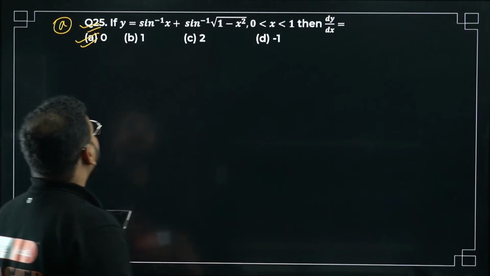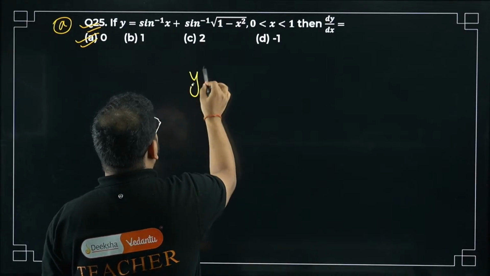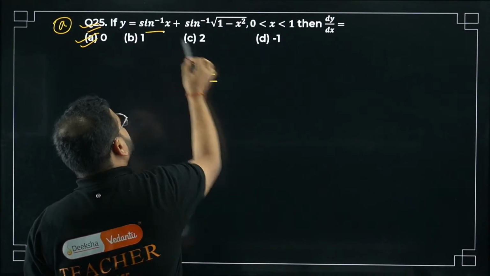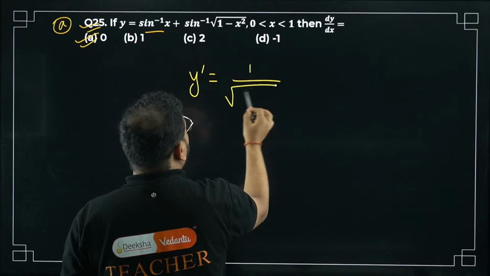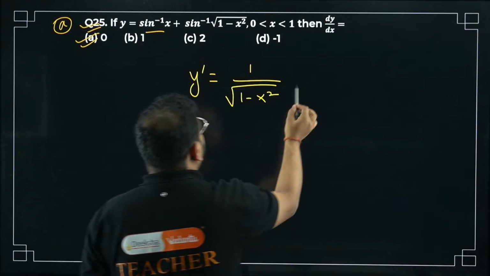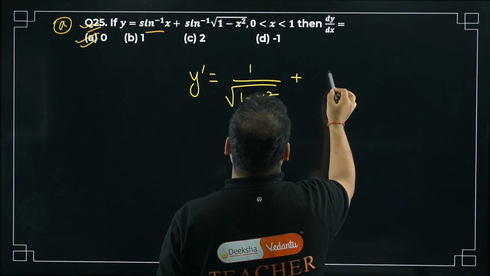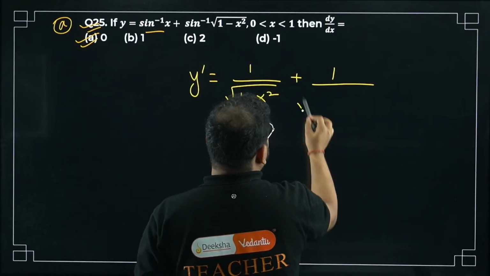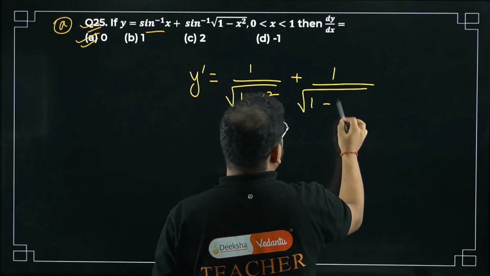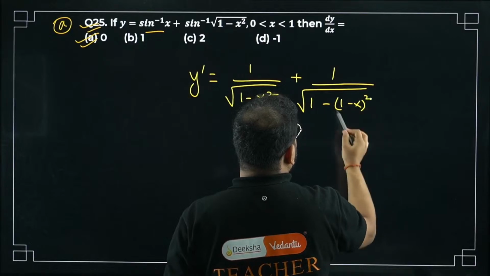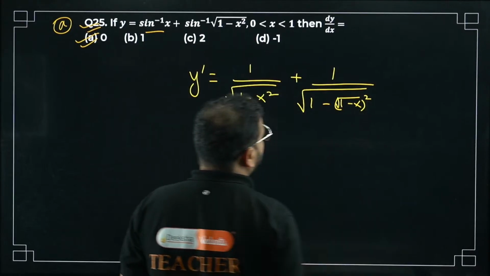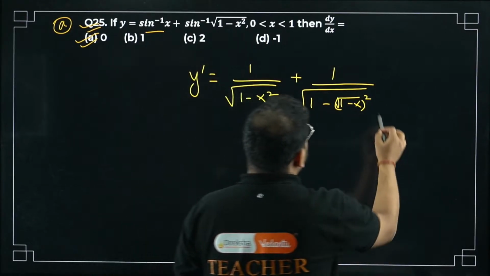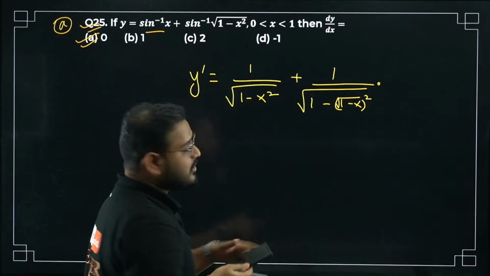Yes. Differentiate this. Y dash will be equal to sine inverse of this, 1 upon root of 1 minus x square, plus, check this out, 1 upon root of 1 minus this whole thing, 1 minus x square, in the root is there, the whole square, like that. Then differentiate this as well. You have to apply the chain rule on this side.